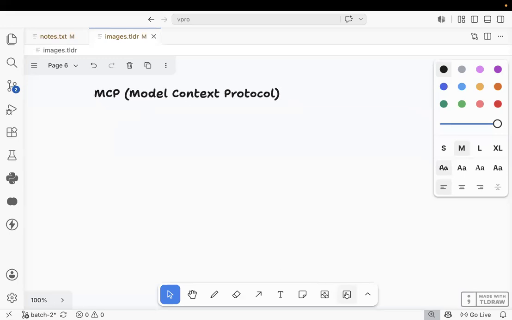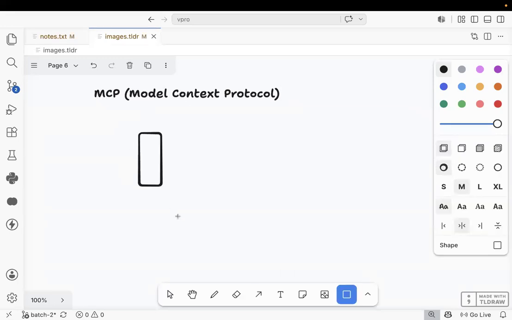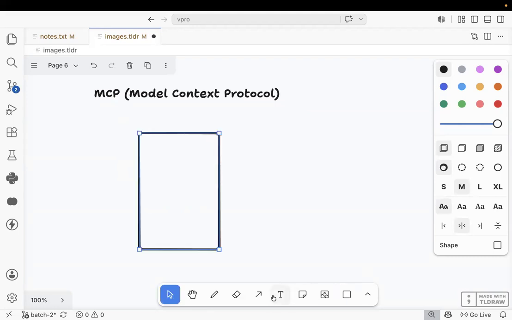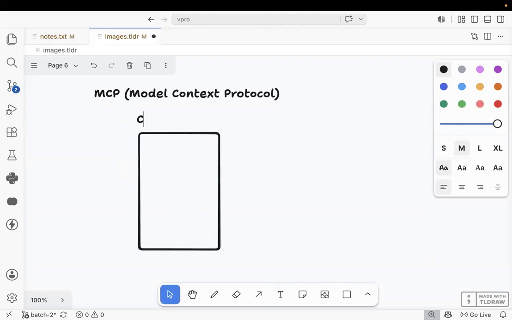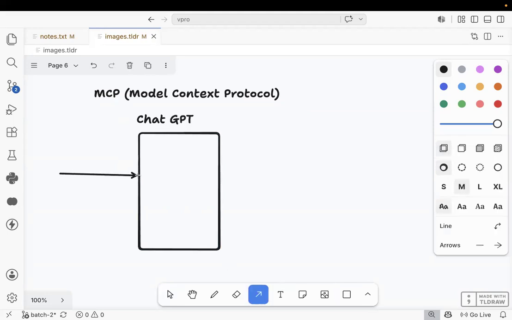Fine. For example, assume here we have ChatGPT. Ask one question to ChatGPT. Which question do you need to ask?